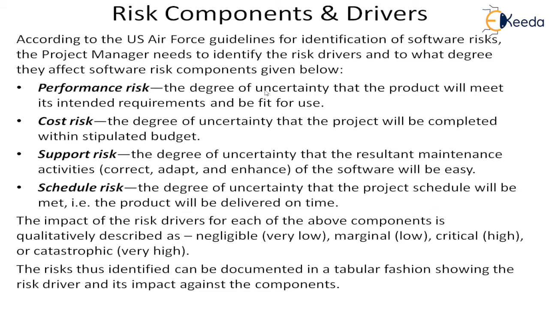Performance risk is the degree of uncertainty that the product will meet the intended requirements and be fit for use. So what is the uncertainty in that? Similarly, cost risk is the degree of uncertainty that the project will be completed within the budget. And what is the support that will be required? Support risk is the degree of uncertainty that the resultant maintenance activities of the software will be easy. So how good is the support?